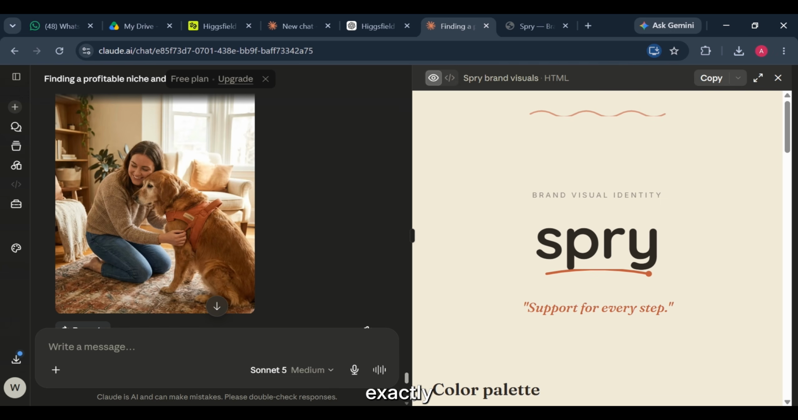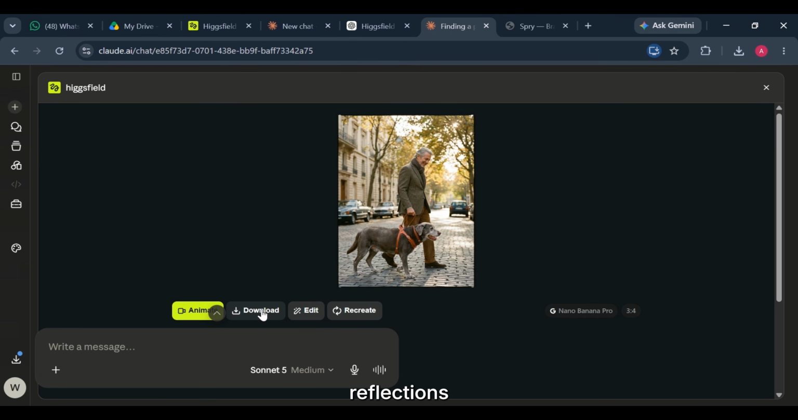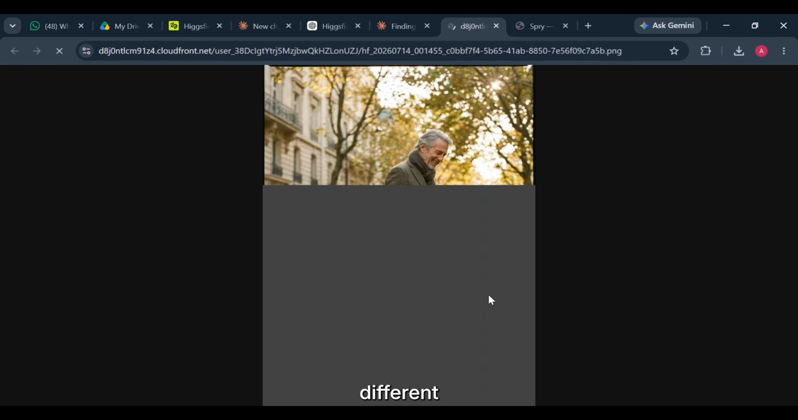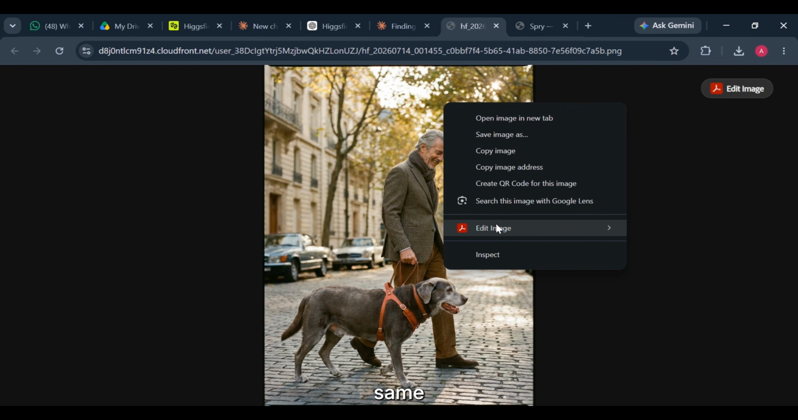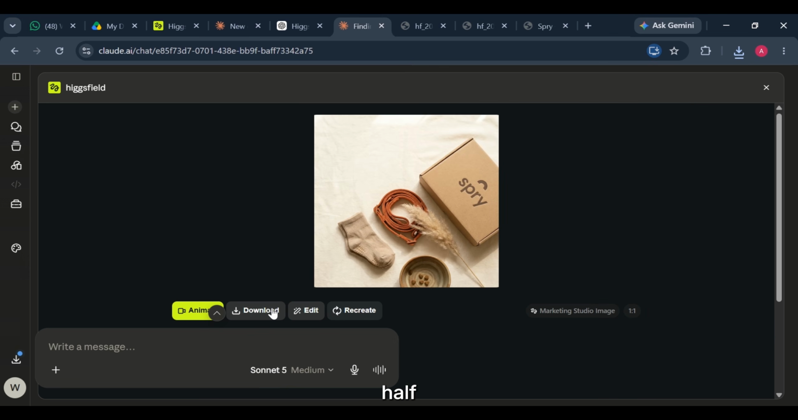Alright, these are exactly what I was hoping for. The product doesn't feel pasted into the scene. It belongs there. The lighting matches. The reflections look natural. Even the environments fit the personality we established earlier. And that's something I was paying close attention to. Consistency. Because it's surprisingly easy for AI to create one good image. It's much harder to make 20 different images that all feel like they're part of the same campaign. So far, it's doing a really good job. But images are only half the story.